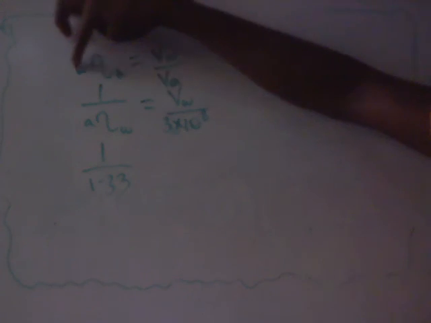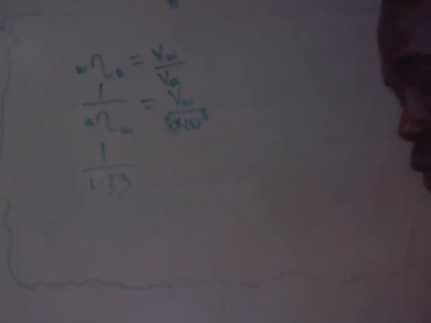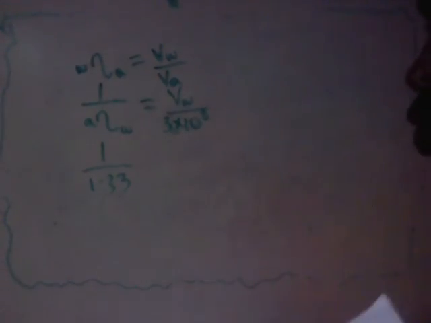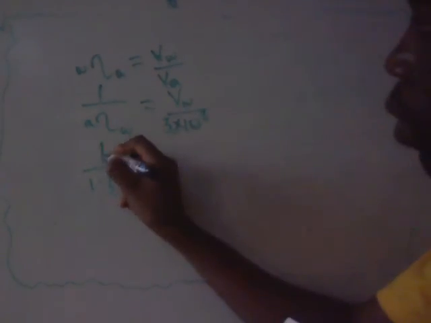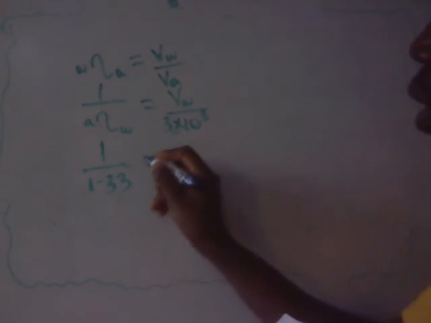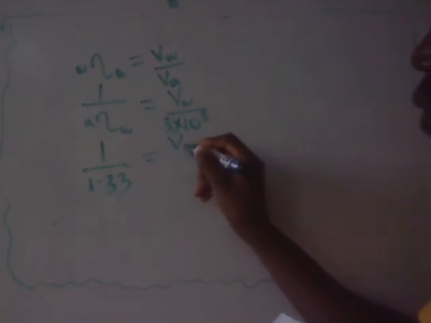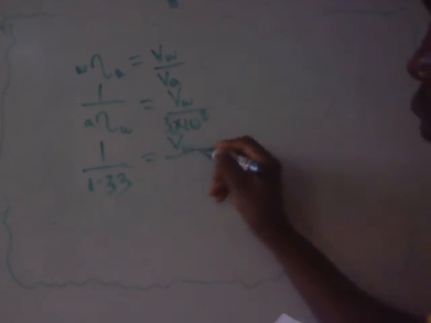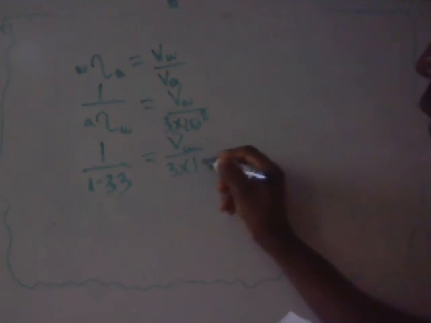If you substitute ordinary 1.33 here, you get the wrong answer. If the index of water is 1.33, it means air to water, so you now find the reciprocal to get water to air. Don't forget that's what is behind it. So 1 over 1.33 equals v subscript w, the velocity in water, all over 3 times 10 raised to the 8.